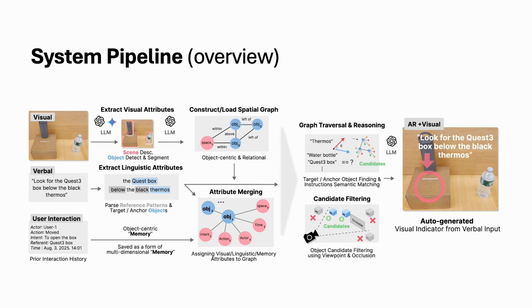Then, we merge these intrinsic and relational attributes into a unified 3D scene graph that encodes object relationships within the environment. We use large language models, including GPT and Gemini, to classify object instances and leverage 3D point cloud data to construct the scene graph. This fusion step is central to our pipeline. By jointly reasoning over language patterns and the scene graph, the system can infer the object the expert is referring to. Finally, we generate an AR visual indicator that highlights the expert's intended referent.